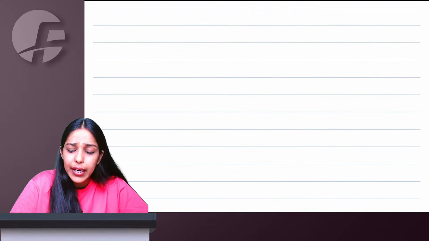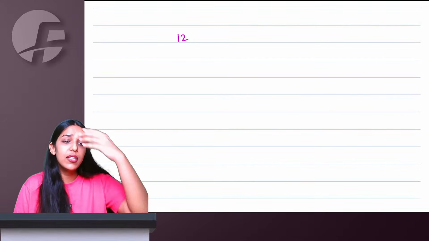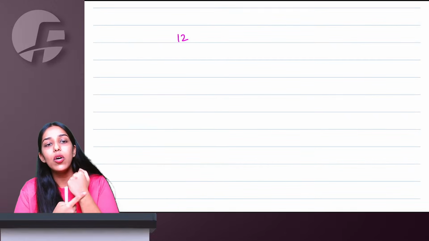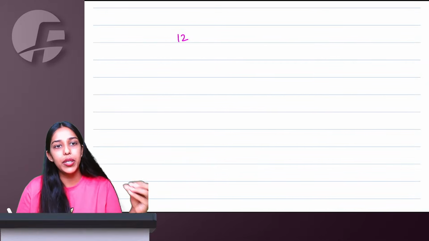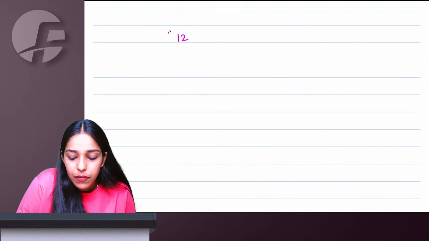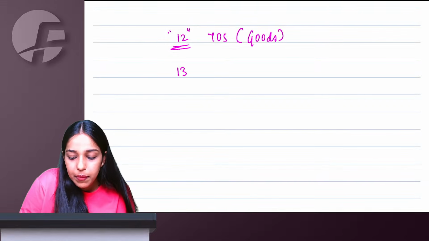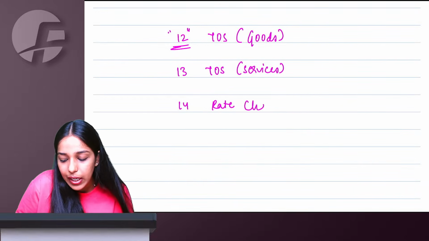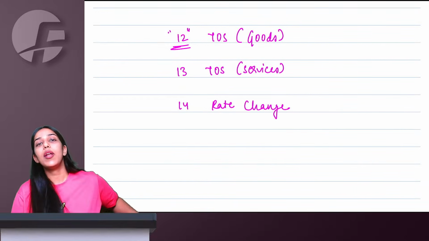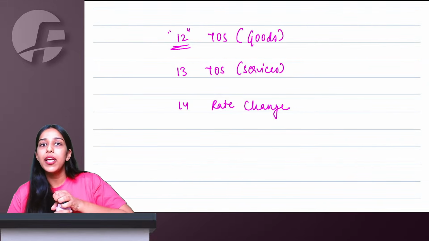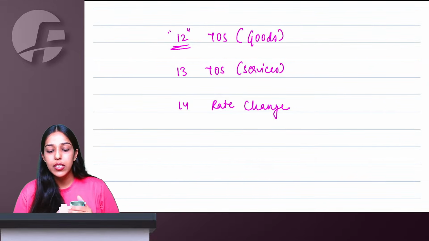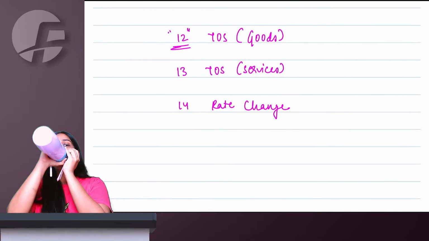Right ma'am. Then what is time doing in life? It is 12 o'clock. At 12 o'clock the time changes from AM to PM, PM to AM. So 12 is a very important time, right? So at 12 o'clock the time changes. So time of supply for goods, immediately we have section 13, time of supply for services, and section 14, which deals with the rate change provisions. Time of supply goods, section 12, time of supply services, section 13, and section 14 rate change.